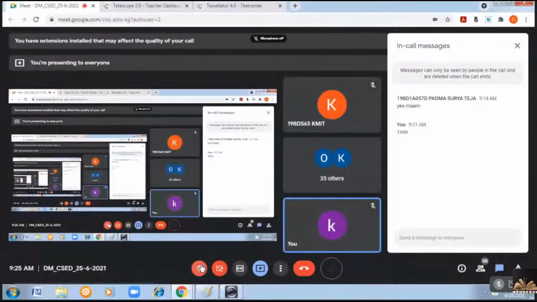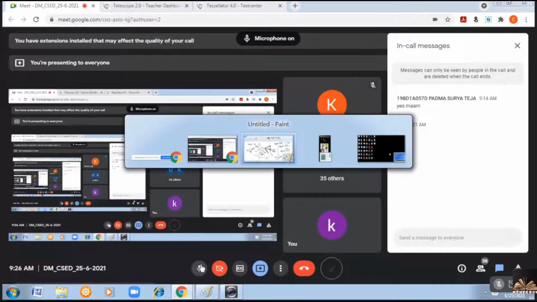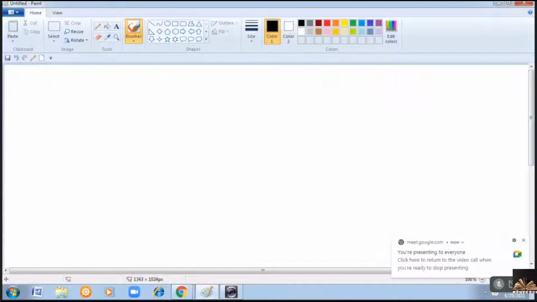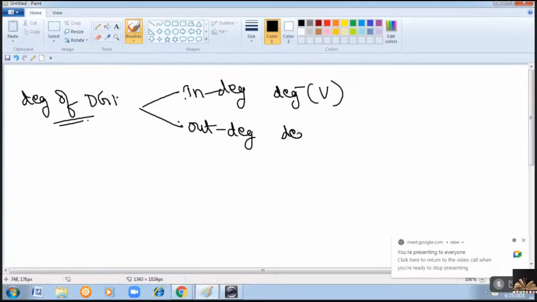In degree is generally represented as degree minus of vertex V. Out degree is degree plus of vertex V. Right?